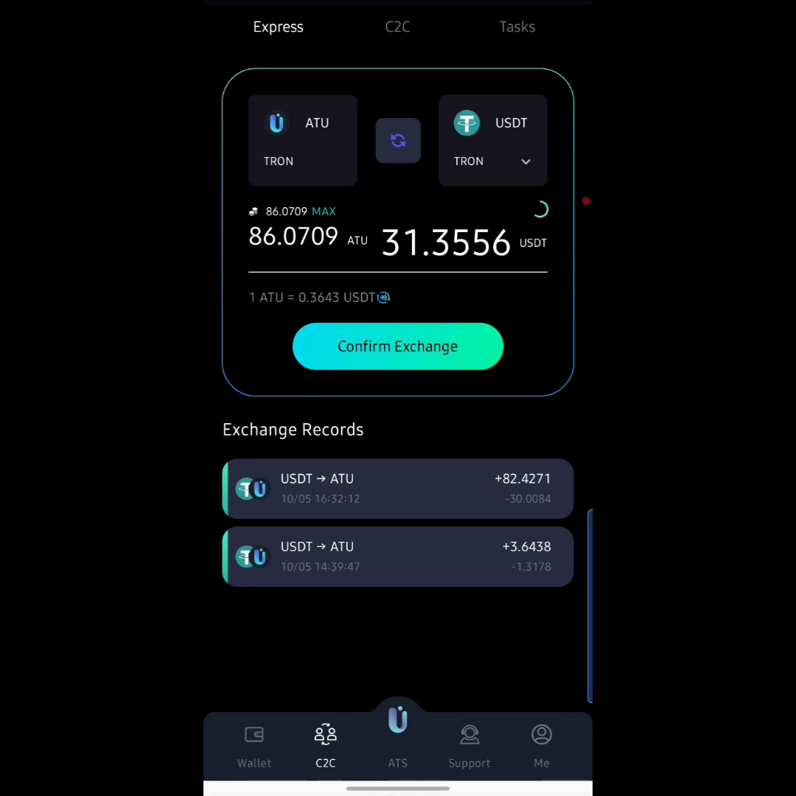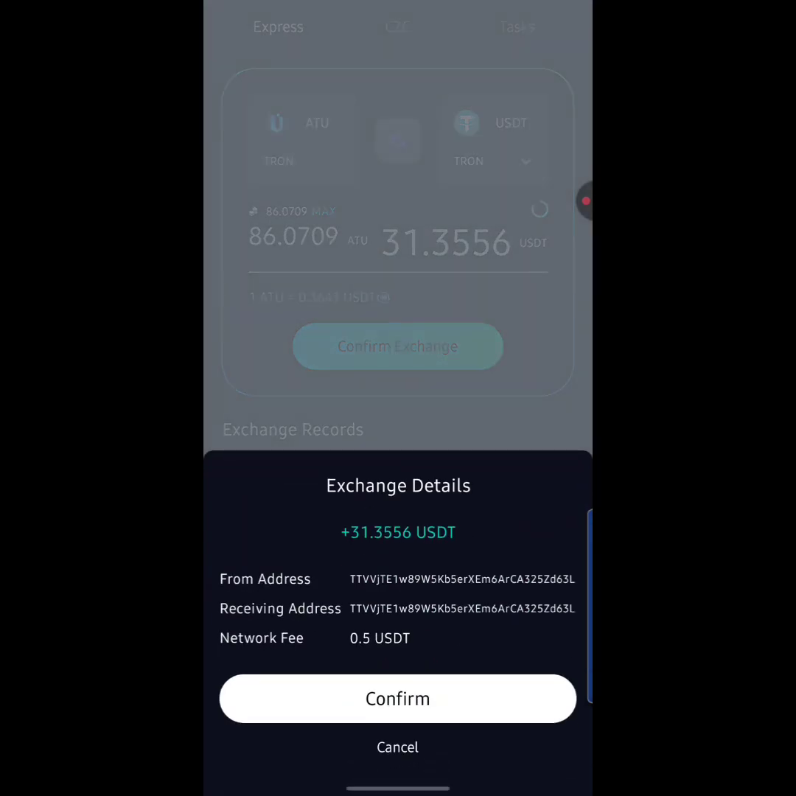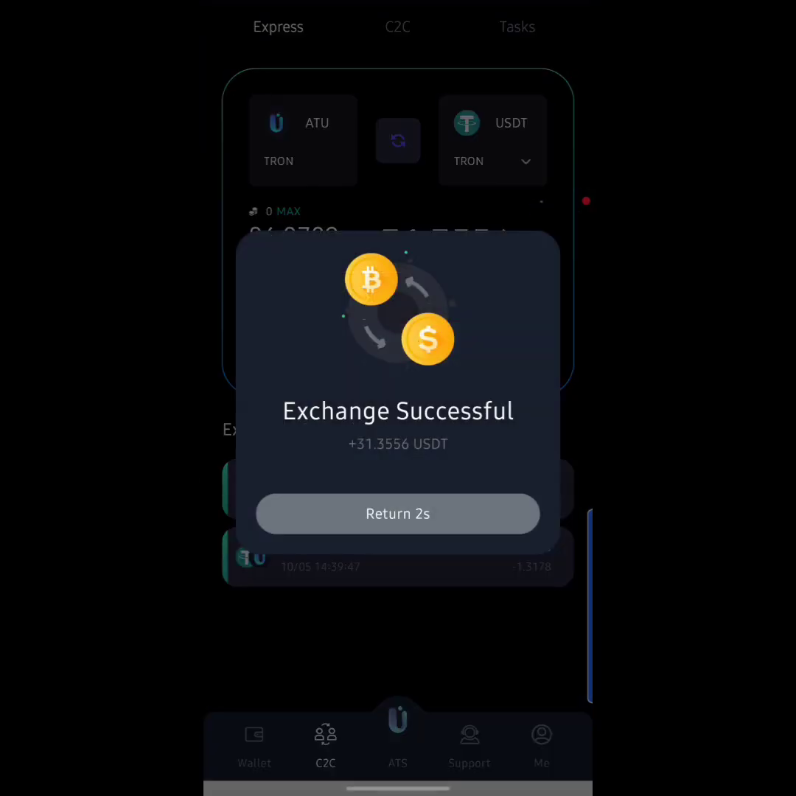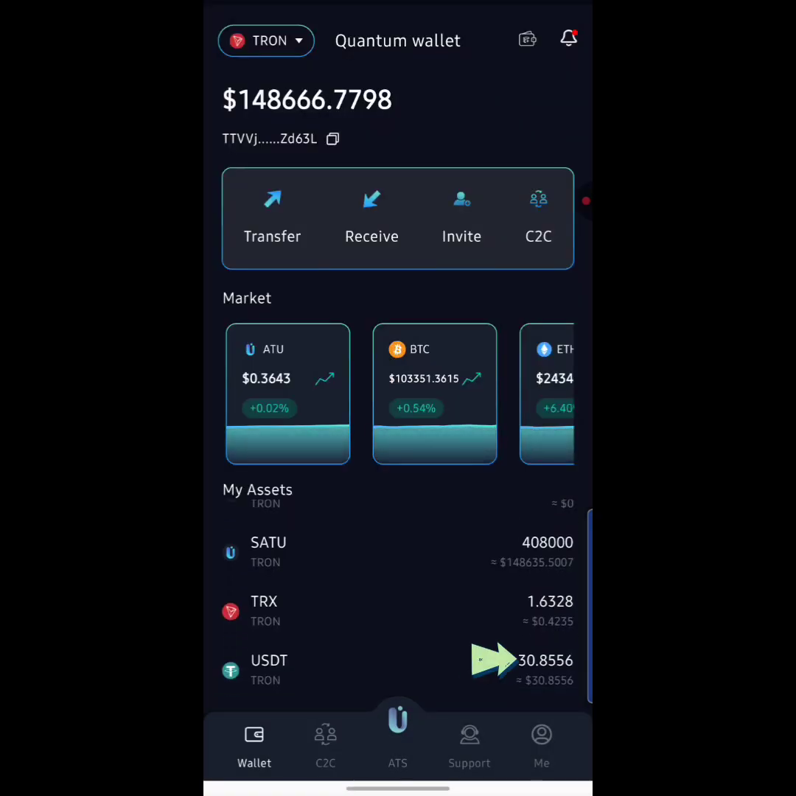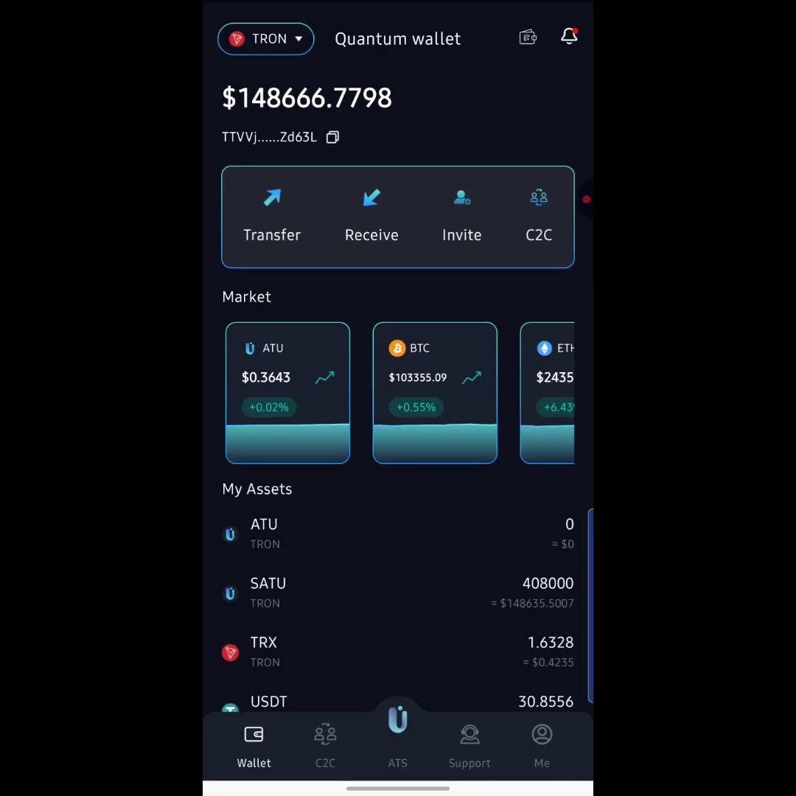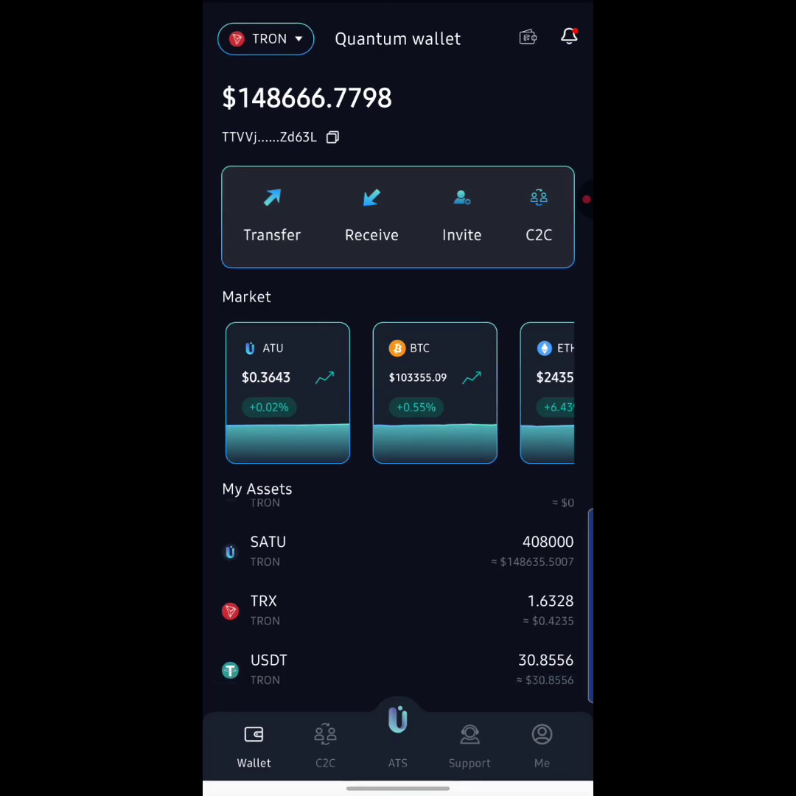Okay, I'm going to hit on this place right here that says exchange. I'm going to hit on confirm, guys. Okay, as you can see right now, it says exchange successful. I'm going to hit on return. So I'm going to hit on wallet right now. As you can see, my money is actually back on my wallet, guys. Okay, I'm going to refresh my wallet right now. Okay, so I currently have 30.8 USDT on my balance. All right, so that is basically how you can do this.